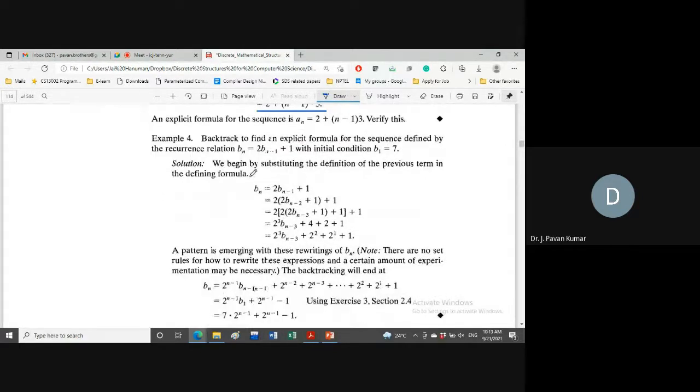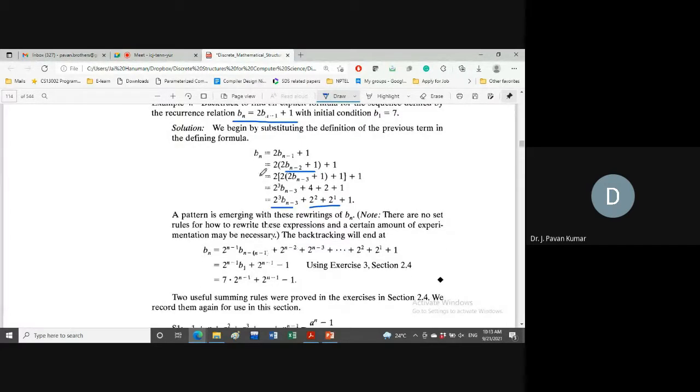Another example here, bn is equal to 2 into bn minus 1 plus 1. How will we do it? We just substitute here, then we will be getting like this. This is the recurrence relation of what? Can you say? All this time we have discussed the Towers of Hanoi problem.